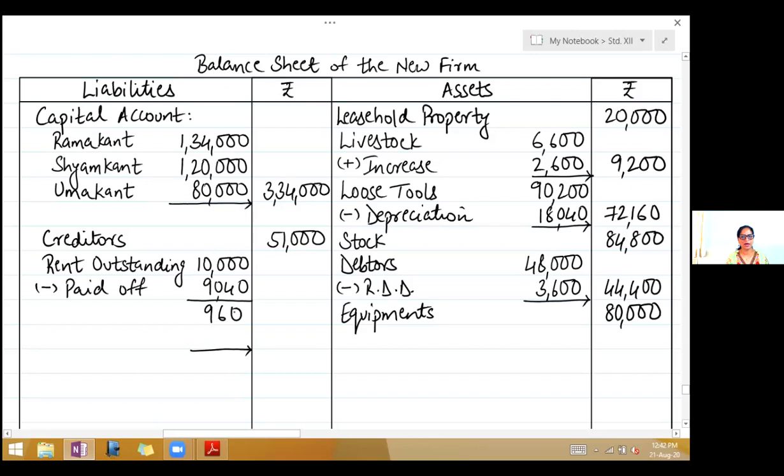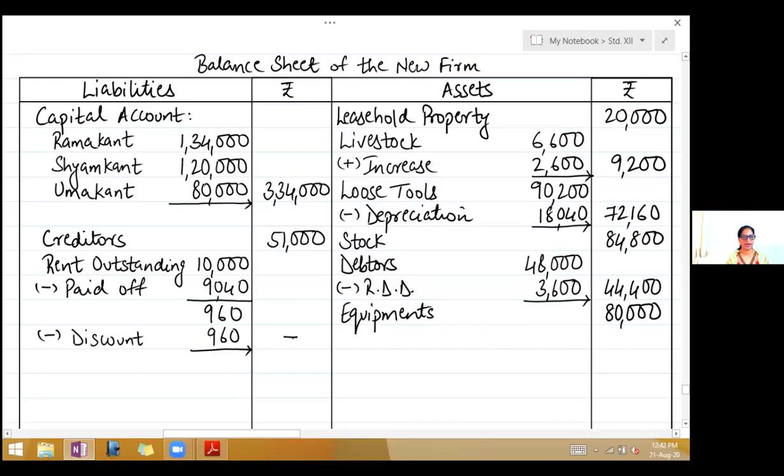So we had 10,000 rent, but we are paying 9,040. So a discount is given. That means your liability has decreased. So right here, less discount, 960. And outer column, put a dash.